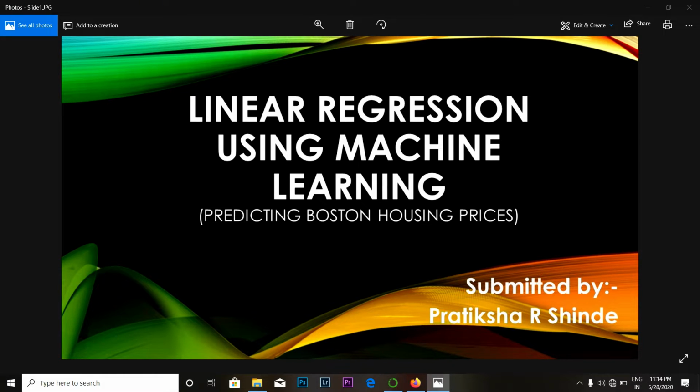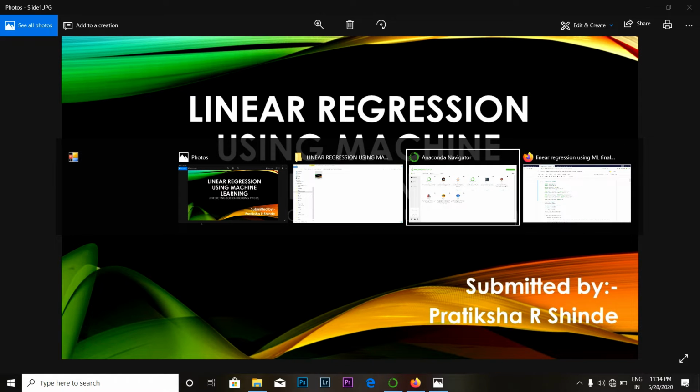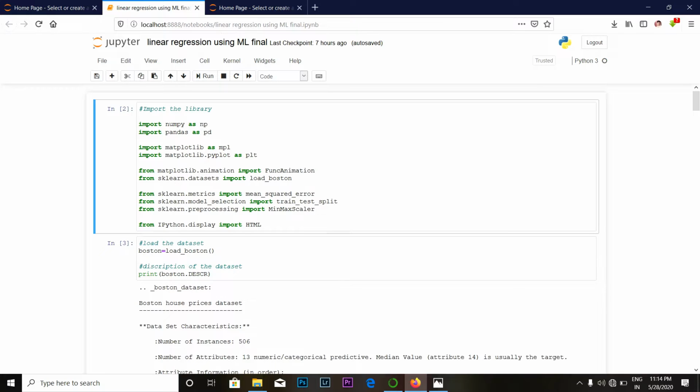Today I am going to share a project on linear regression using machine learning, predicting Boston housing prices. Firstly, we import some libraries such as NumPy, Pandas, Matplotlib, FuncAnimation, and here the scikit-learn library is used for mean squared error. We include an HTML file for the animation purpose.